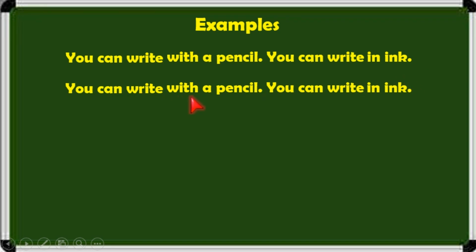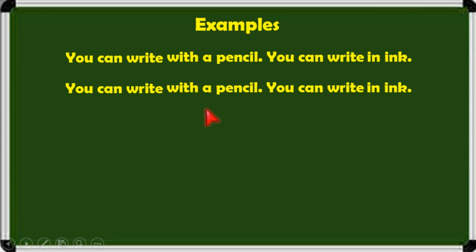You can write with a pencil, you can write in ink. So what are the choices given in these two sentences? You can write with a pencil or in ink. So here are two choices. So one you have to choose.